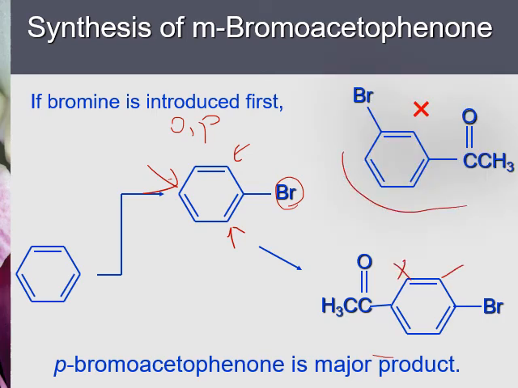But the desired product is the meta position. And therefore, if we do the bromination reaction first, we cannot get the desired product. We get a product that is not what we want, and therefore this method doesn't work.